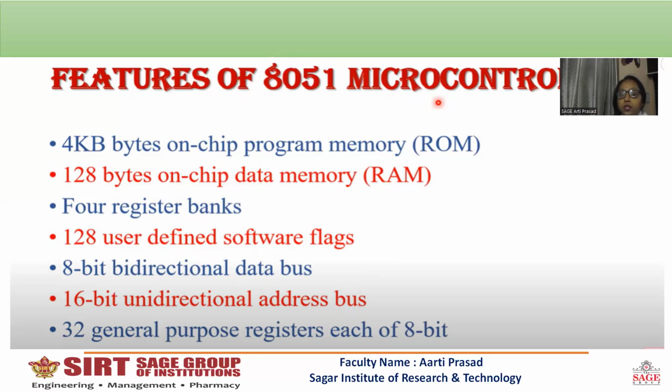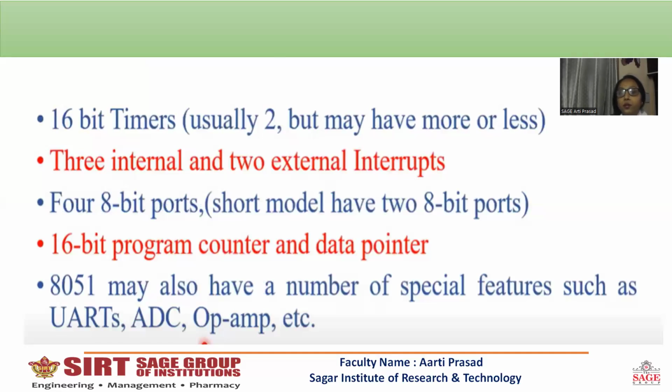It has an 8-bit bidirectional data bus. Data bus means which carries data, and a 16-bit unidirectional address bus, which means the address bus carries addresses. It has 32 general purpose registers, each of 8 bits, two 16-bit timers, 3 internal and 2 external interrupts. It has four 8-bit ports, a 16-bit program counter and data pointer. And it may also have a number of special features like ADC, OPAMP, etc.